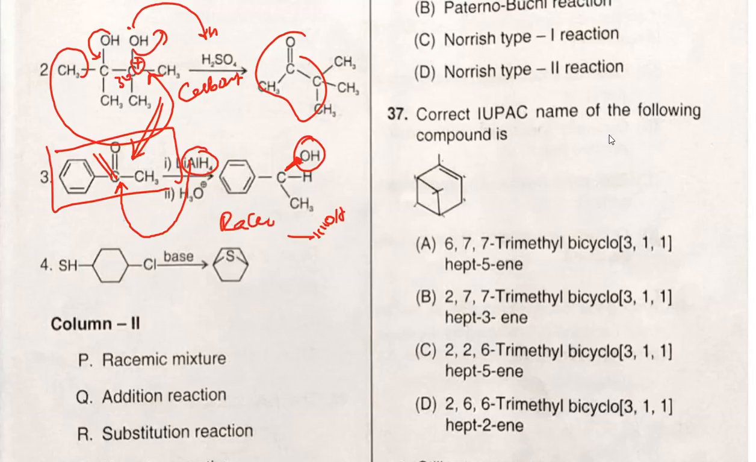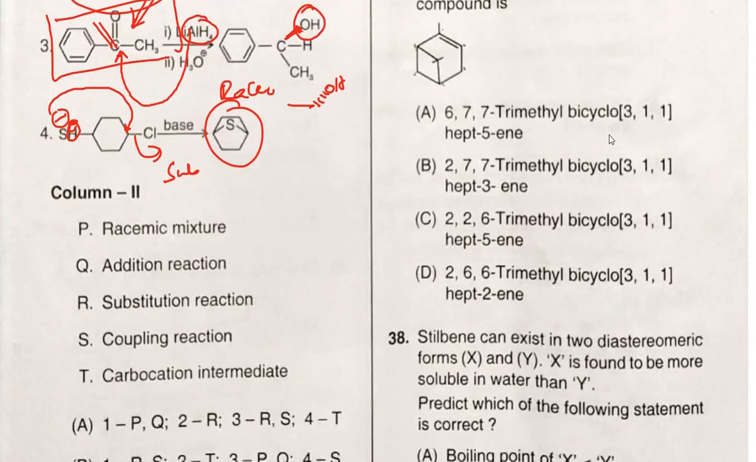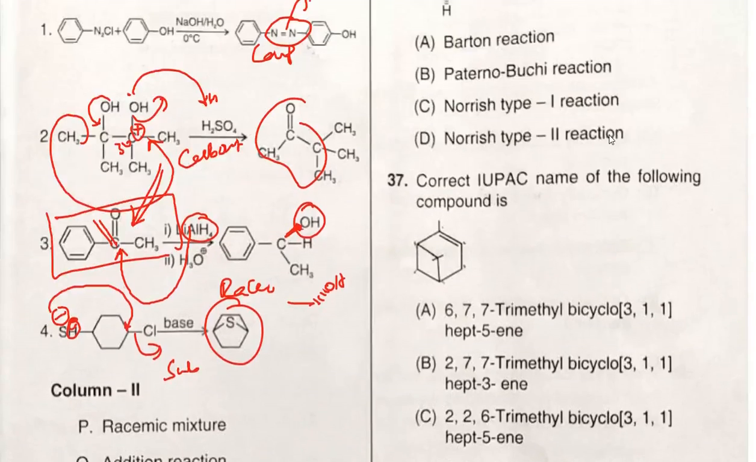Now in this case the base can abstract the proton from it, and then the nucleophile is going to attack here to eliminate chlorine to produce the product. So simply the substitution reaction takes place. Okay, so just make the correct combinations here based on the analysis.